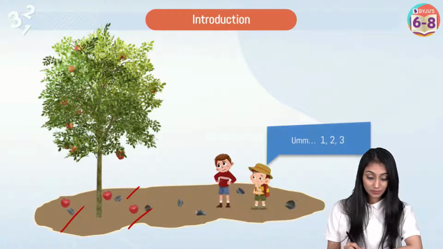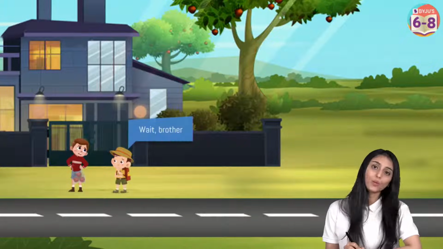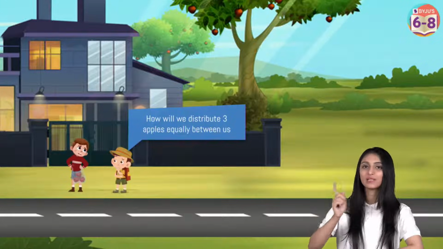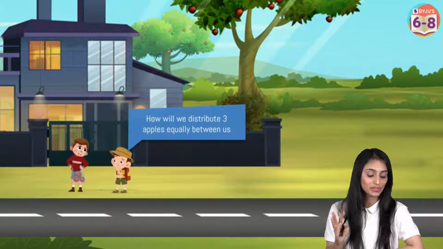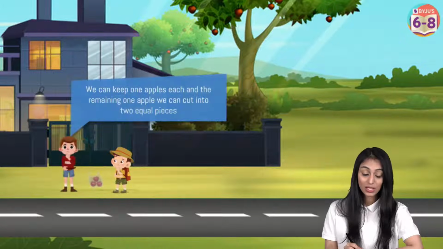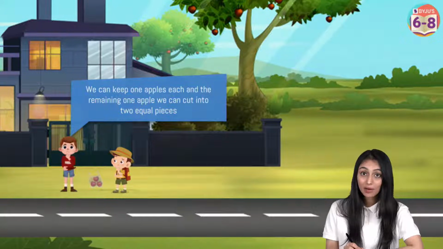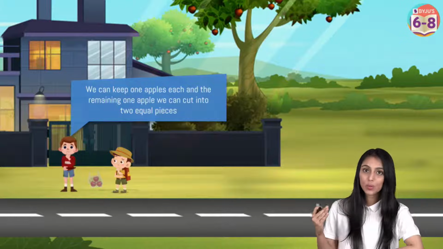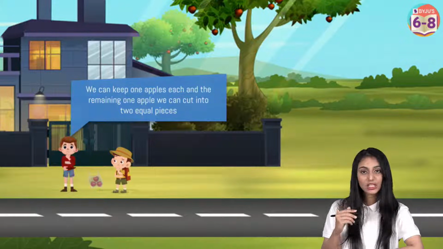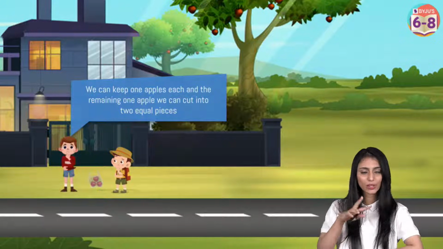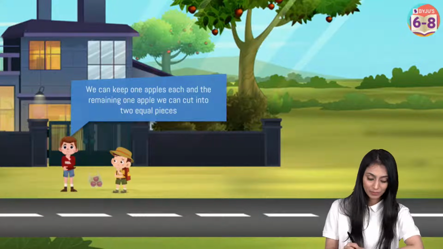Now the other kid says, but wait, tell me, how are we going to distribute these 3 apples between us? Only 3 apples. So the smart kid is saying we can keep 1 apple each, and the remaining 1 apple we can cut into 2 equal pieces. So what does that mean? Each one of them is basically going to get 1.5 pieces of apple, right?